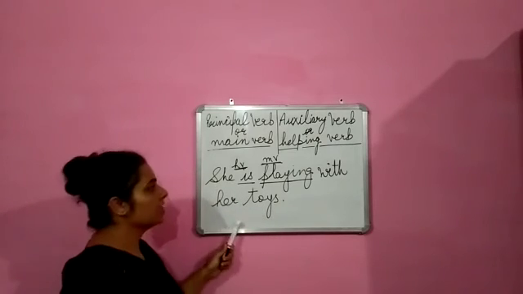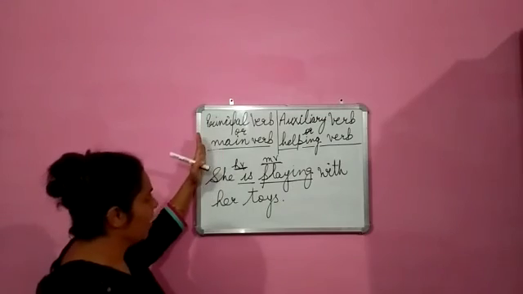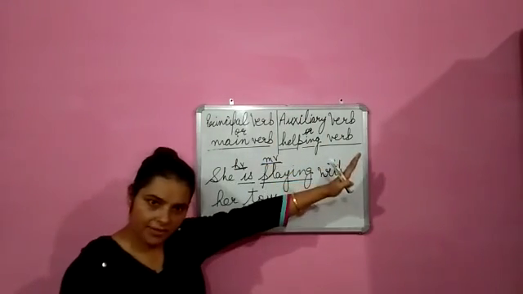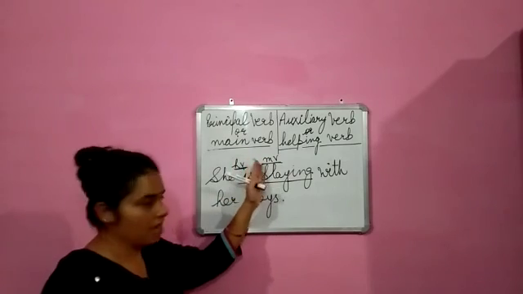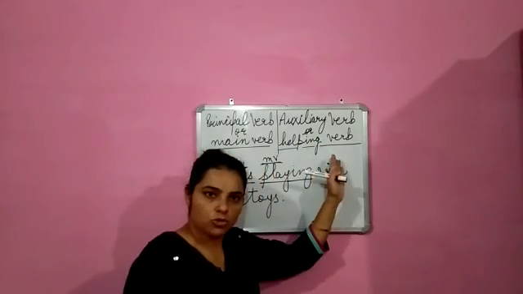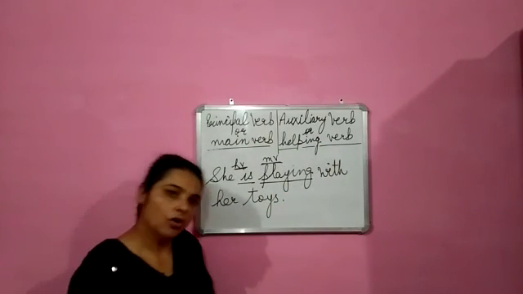Alright, so these are the verbs, the division of the verbs into two parts, principal and auxiliary verbs. Principal verbs are also known by another name, main verbs, and auxiliary verbs are also known by another name, helping verbs. Okay, okay students.